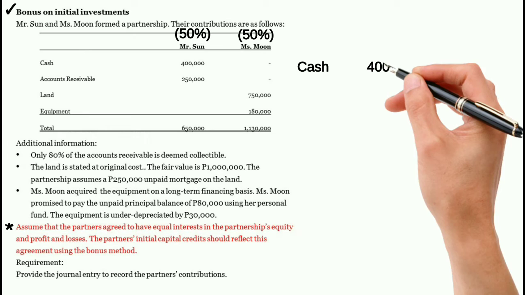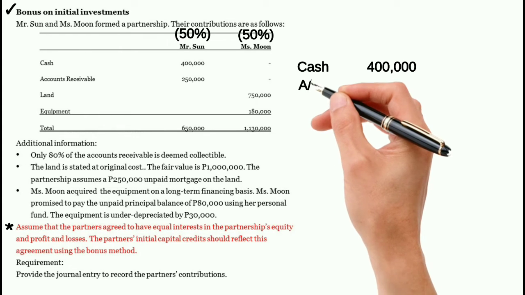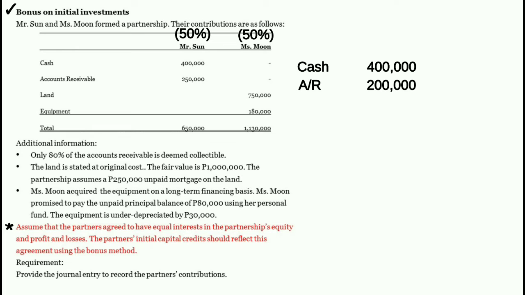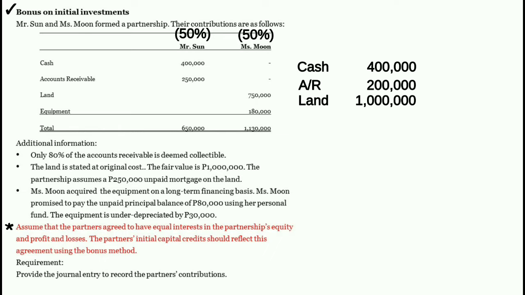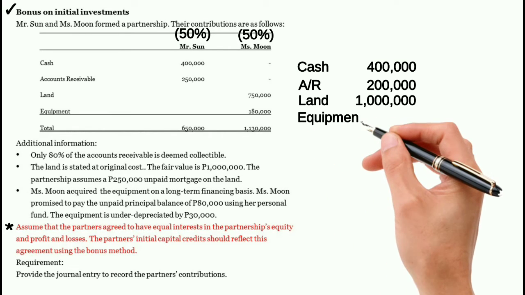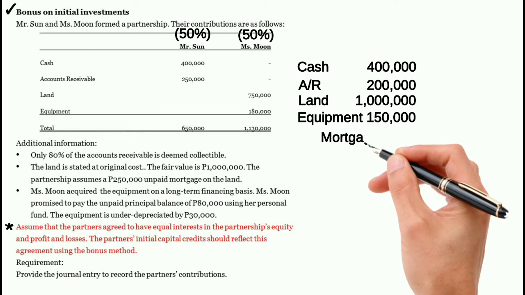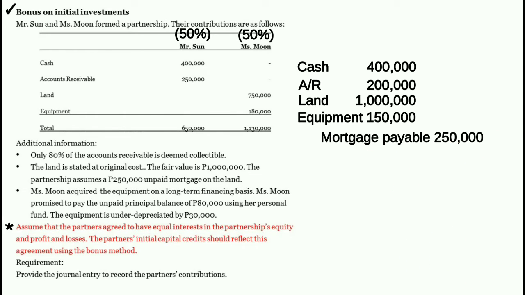Debit cash, 400,000 pesos. Debit accounts receivable, 200,000 pesos. Debit land, 1 million pesos. Debit equipment, 150,000 pesos. Credit mortgage payable, 250,000 pesos. Of course, magkaiba na yung amount sa Sun Capital at Moon Capital dito sa problem na to at yung Sun Capital at Moon Capital dun sa problem number 1.